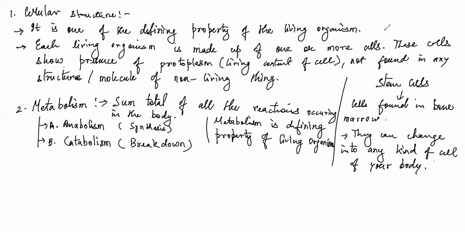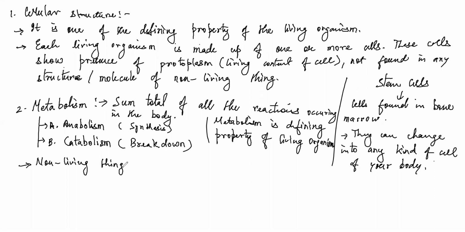Now, as far as non-living things are concerned, what is the difference between cellular structure and metabolism, where both are defining properties of a living organism? Cellular structure means you have a proper organization of cells. Metabolism is a characteristic feature shown by the living content and different organelles of the cell.